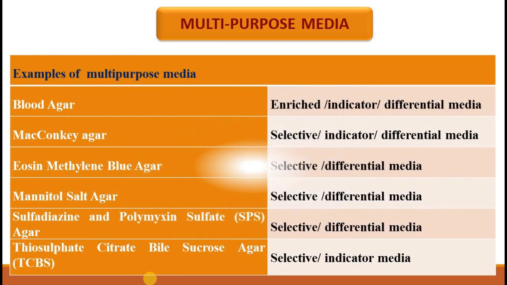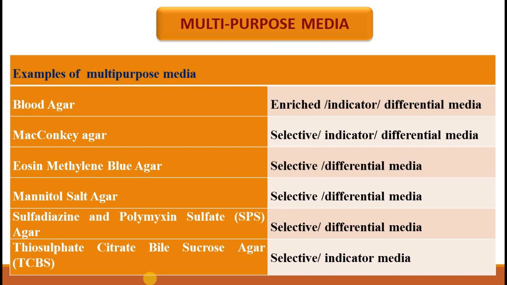Many of the media we discussed so far could be included under different heads of special media. Means they can meet different purposes or they have different functions. Such media which can meet different purposes or which have different functions are called the multipurpose media. I'll just summarize the multipurpose media we discussed till now. One is blood agar. Blood agar can act as enriched, indicator and differential media.